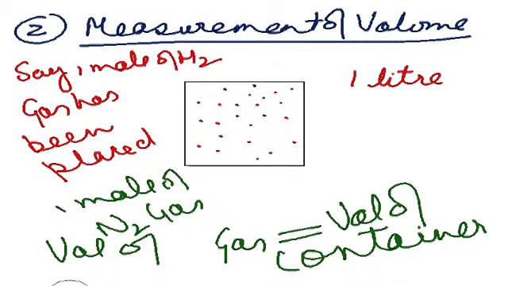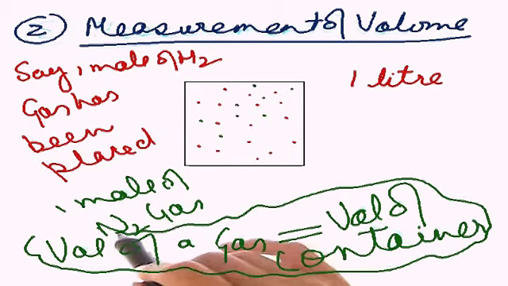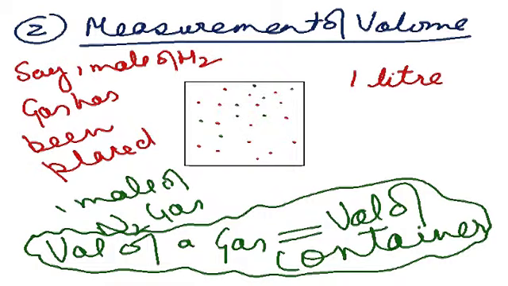Any gas that I'm having over there. So let's talk of this particular point, that the volume of a gas is equal to the volume of the container, whether the container has got 1 gas or another gas, 2 gases, 3 gases, 4 gases, whatever the number of gases. So remember, this is the most important fundamental. This will help you a lot while doing your numericals. So don't let it vaporize from your brain. It should be there. Hold this fundamental.